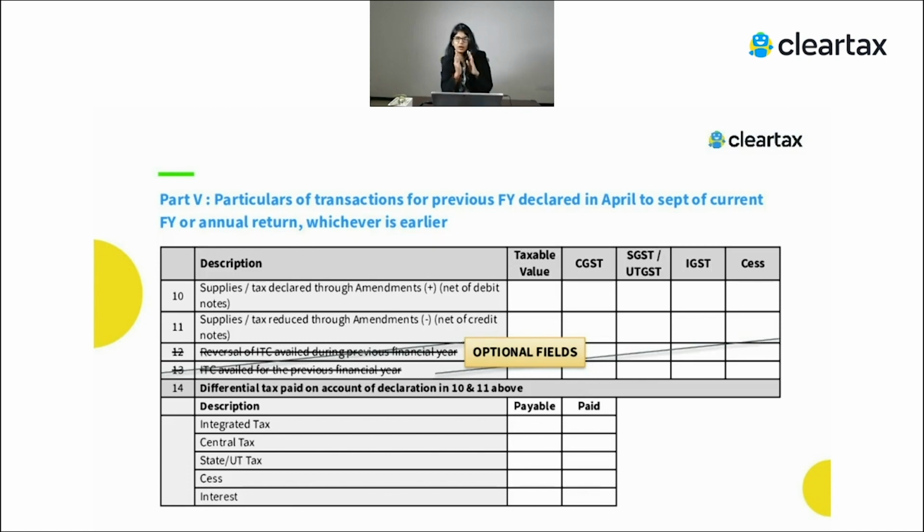We'll also discuss what information in the form itself should match, so that you don't make a mistake while you're filing your GSTR 9. Then tables 10 and 11 we have already talked about. Tables 12 and 13 again have become optional. So if you want to file, you can, otherwise you can just leave it.